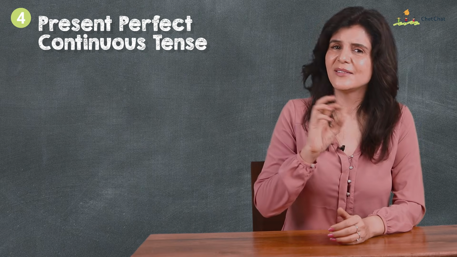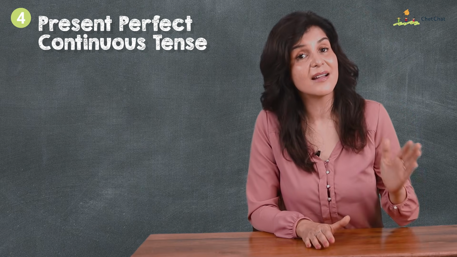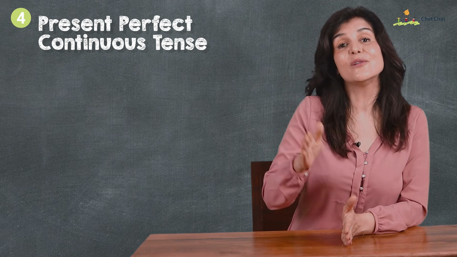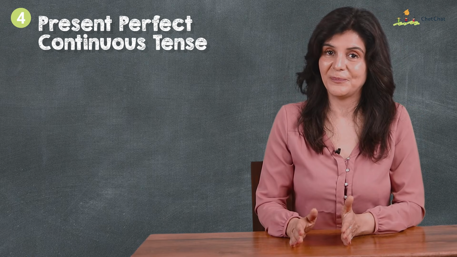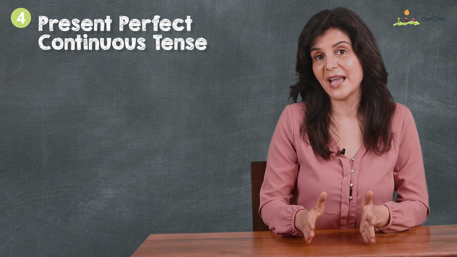And the final present tense: present perfect continuous tense. This one is used rarely, but is used to describe actions or events that started in the past, continue in the present, and may also continue into the future. It emphasizes duration or ongoing nature of the action.